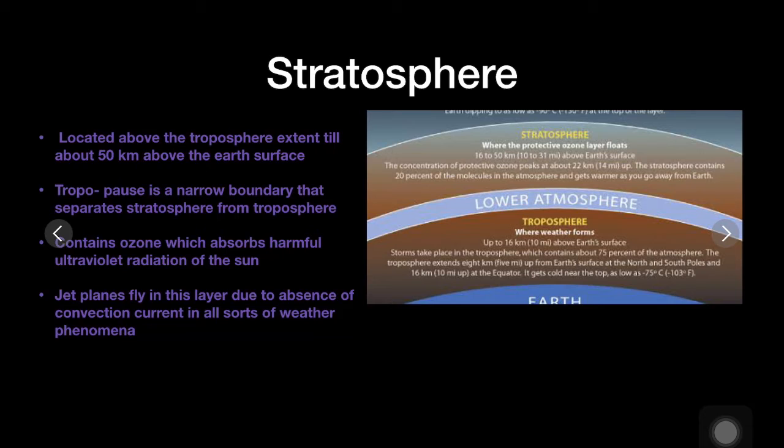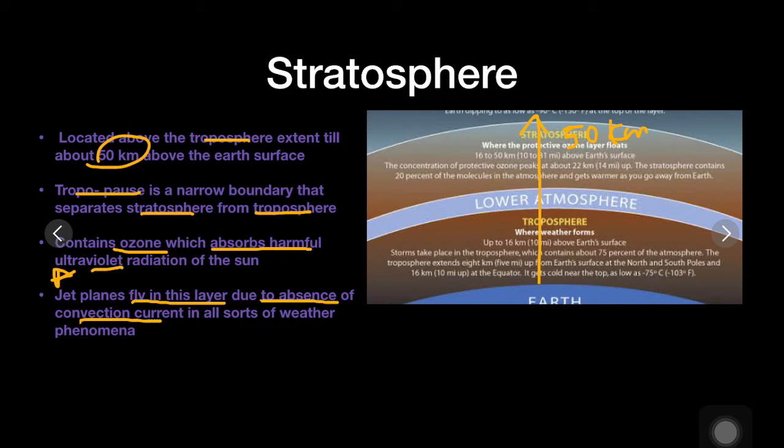Stratosphere is located above the troposphere and extends till about 50 km above the Earth's surface. Tropopause is a narrow boundary that separates stratosphere and troposphere. Stratosphere is very important. Why? It contains ozone, and ozone absorbs harmful UV radiation, ultraviolet radiation, from the sun. Another importance is that jet planes fly in this layer very easily as there is no convection current and weather phenomena. So it helps jet planes to fly without any disturbance.